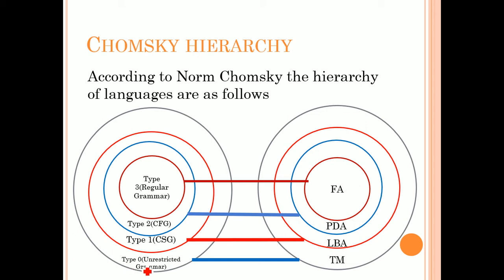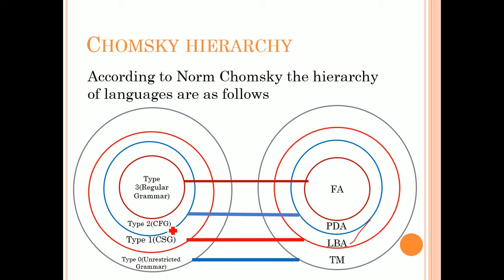The first one is type 0 grammars, which we can call unrestricted grammars or recursively enumerable grammars. Every grammar has an equivalent mathematical model. For type 0 grammar, the equivalent mathematical model is the Turing machine. Next, type 1 grammars, which we call context sensitive grammars, and the equivalent mathematical model is linear bounded automata.